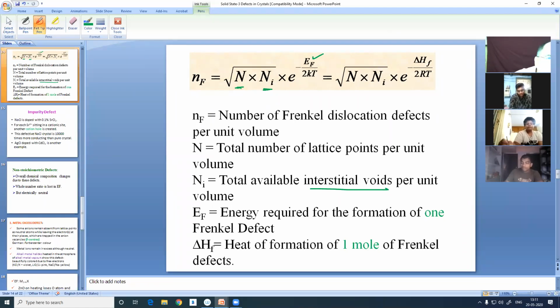But the only difference is the amount of energy for the dislocation. It is not removing the ion from its assigned position to the top of the crystal, that is to the surface of the crystal. Here it is just a dislocation from one assigned site to another void. So that energy value is different. It will be given to you. So this reduces to the same type of equation, only the energy is different. This is EF. For one Frenkel vacancy, this amount of energy is needed. And for 1 mole, here we use R, the same type of thing.